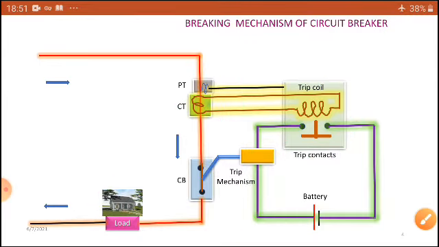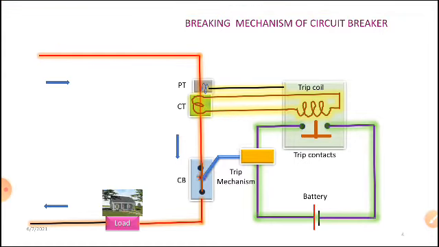Now you can see, before a fault occurs, what will happen? The current is passing through the load, circuit breaker, CT and PT. Under this condition, the secondary current of the CT flows continuously in the trip coil, where it is unable to pull the trip contacts upward, so the battery is not connected to the trip mechanism.